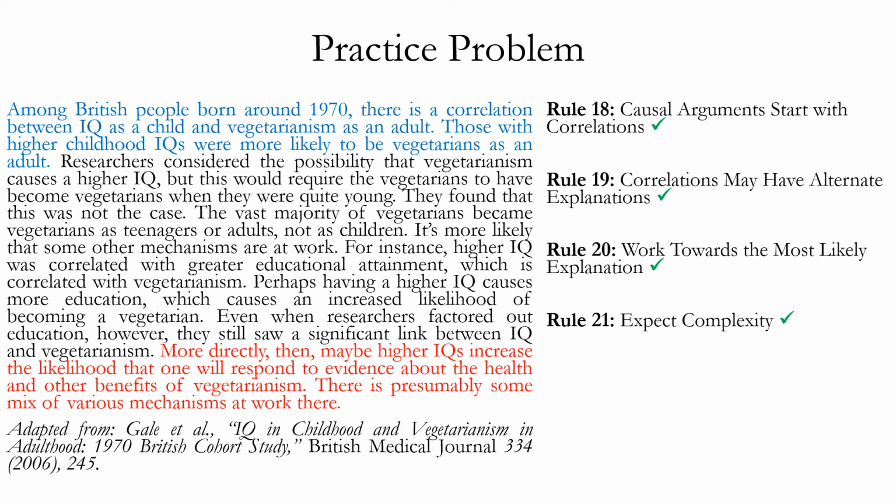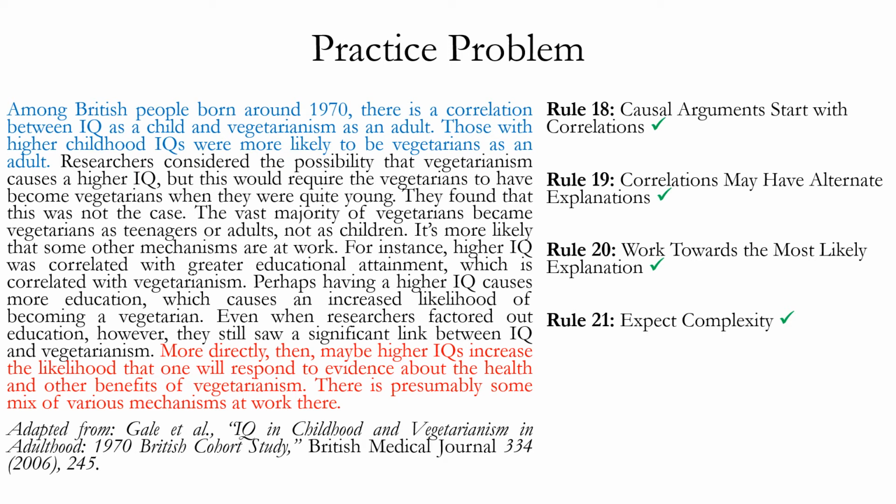However, another type of causal complexity is the mechanism, route, or pathway by which one factor influences another. So if you look at the second half of this argument, it's doing a good job trying to hone in on the exact mechanism by which high IQ may cause vegetarianism.